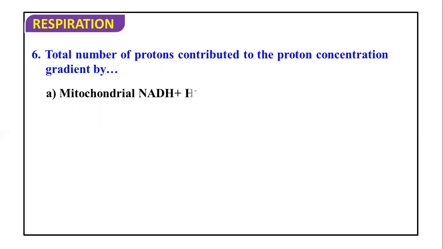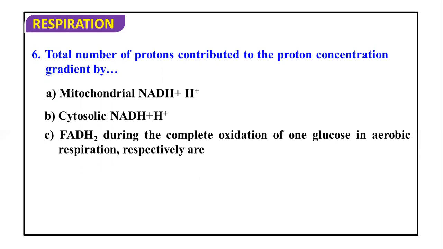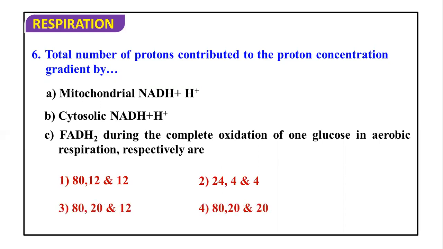Total number of protons contributed to the proton concentration gradient, means in the perimitochondrial space, by mitochondrial NADH2, cytosolic NADH2 and FADH2 during the complete oxidation of one molecule of glucose in aerobic respiration, respectively. So if we talk about the mitochondrial NADH2, from one glucose complete oxidation, they are asking.